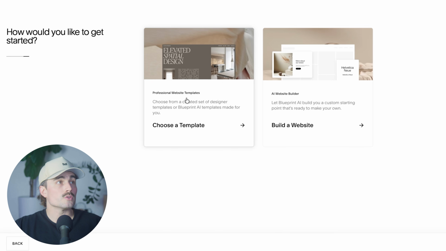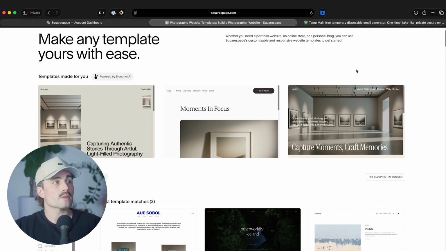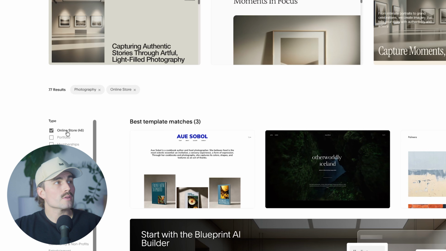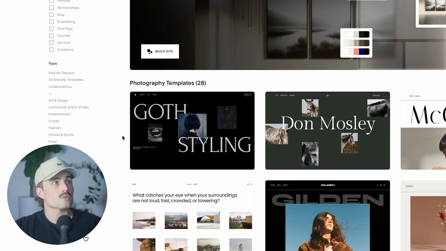Now they have two different options. You can choose the template like I mentioned earlier, or you can use the AI website builder. I'm going to go ahead and choose a template because it's just a bit easier and I'm a bit more familiar with that. So over here on the left-hand side, we can see online store has been selected and we've got all these different options to choose from.